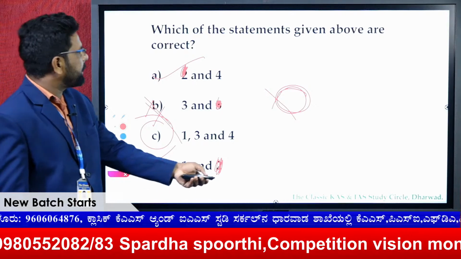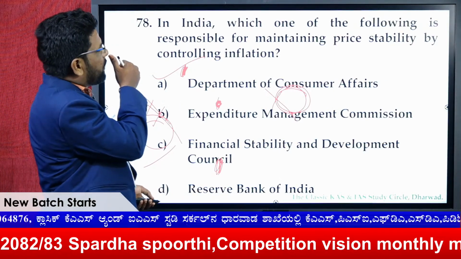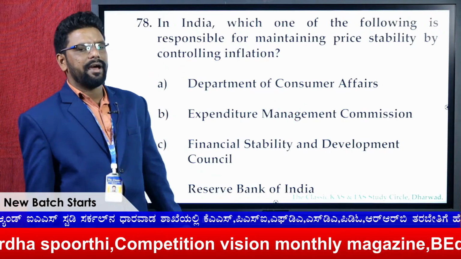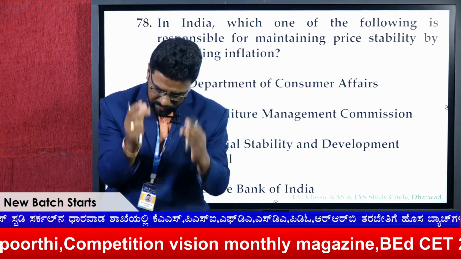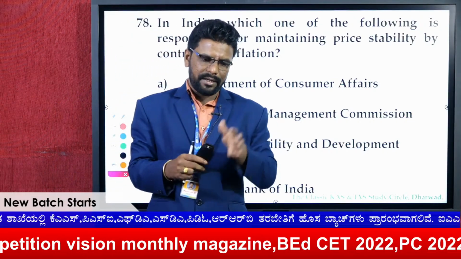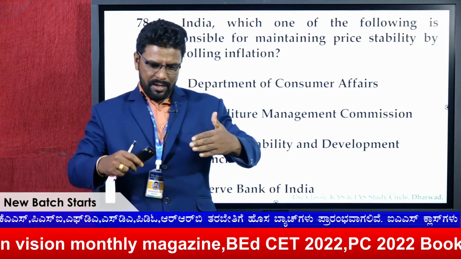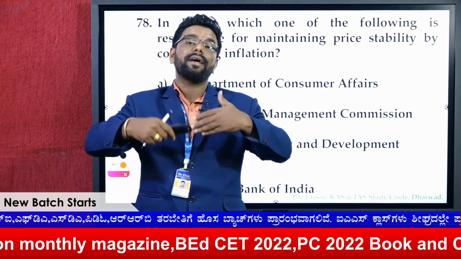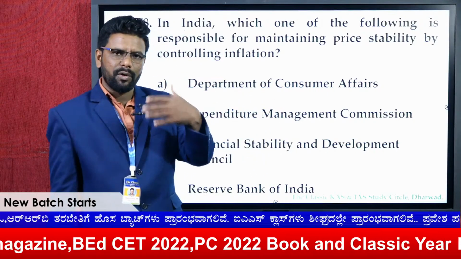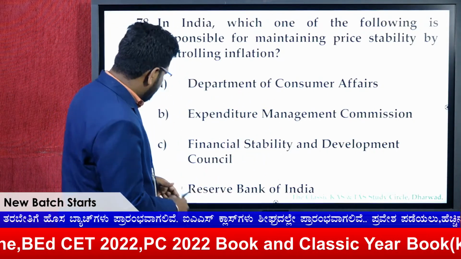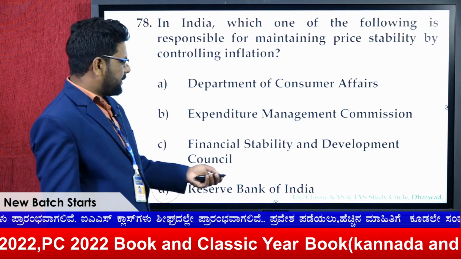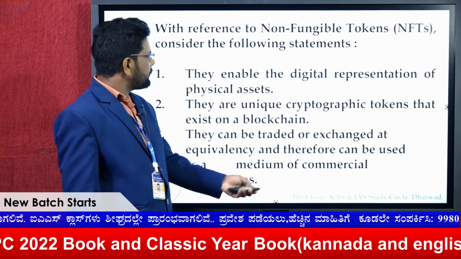Hope you are getting it. In India, which one of the following is for maintaining stability and controlling... This is again direct, and as we already discussed, price stability in India is maintained by money circulation. That means money supply regulation is done by whom? By the monetary policy. The monetary policy is done by RBI. So from that basis, we can say it's directly D, the Reserve Bank of India.